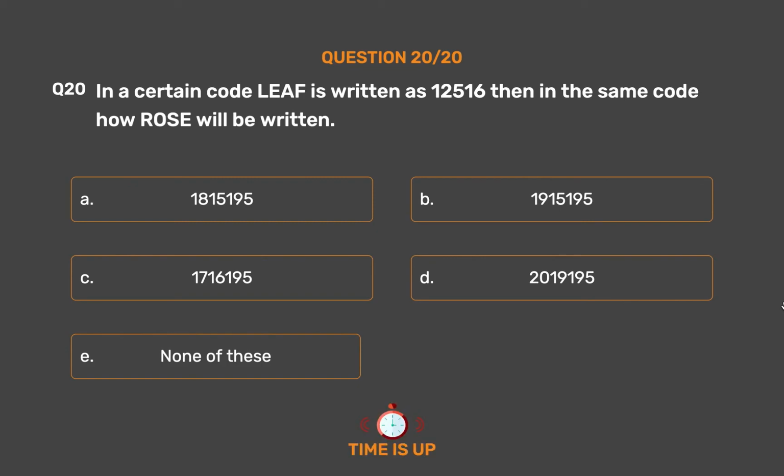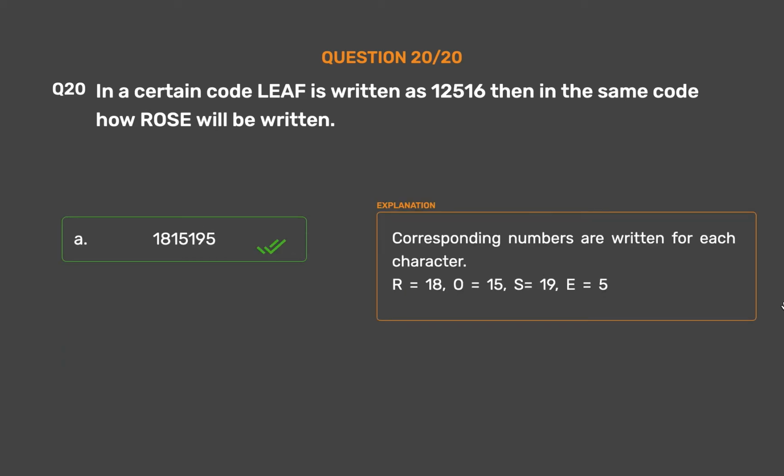The correct answer is option A. 18,15,19,5. Corresponding numbers are written for each character. R equals 18, O equals 15, S equals 19, E equals 5.